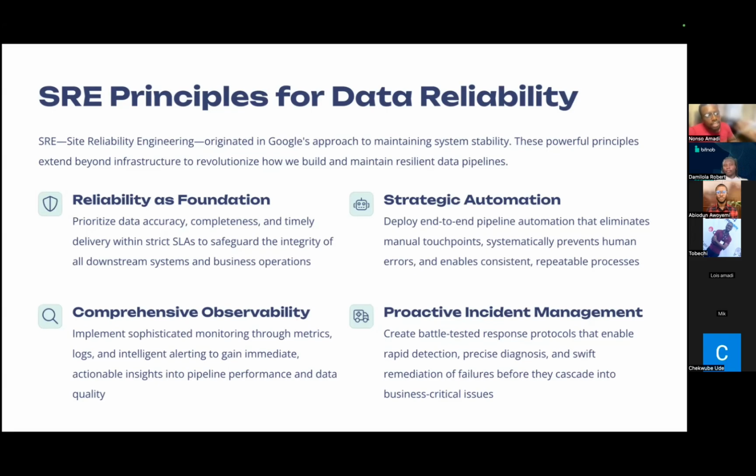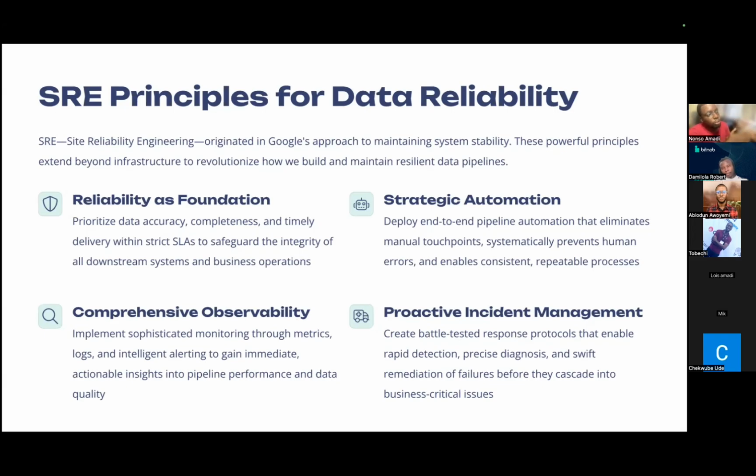It also means that in building reliability into our pipeline, we tend to reduce a lot of manual labor. We tend to be strategic with what we are going to automate. If we are moving data from one point to the other, we want to be able to eliminate a lot of manual touch points. Why?